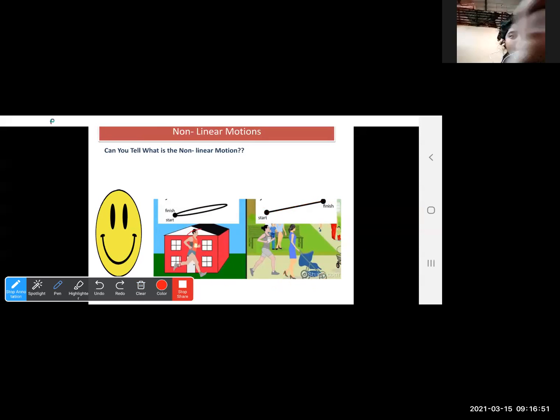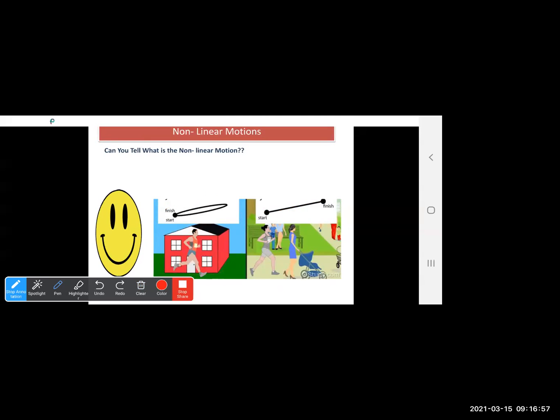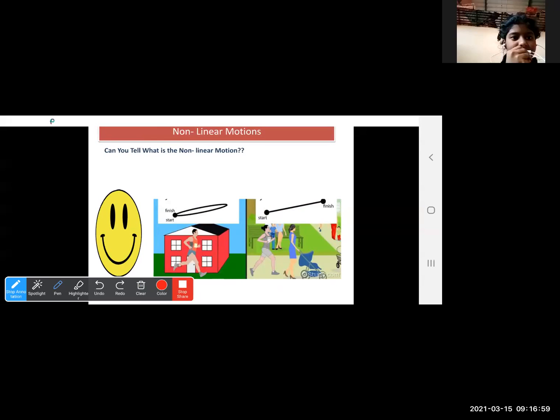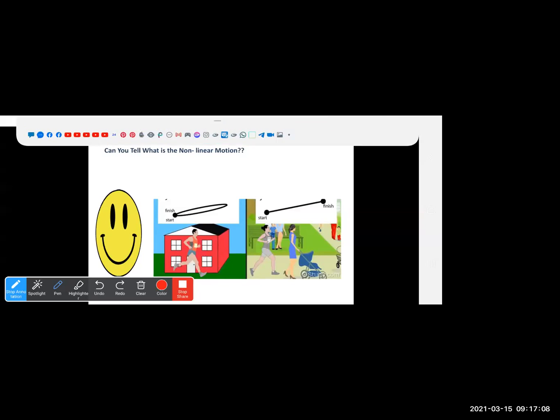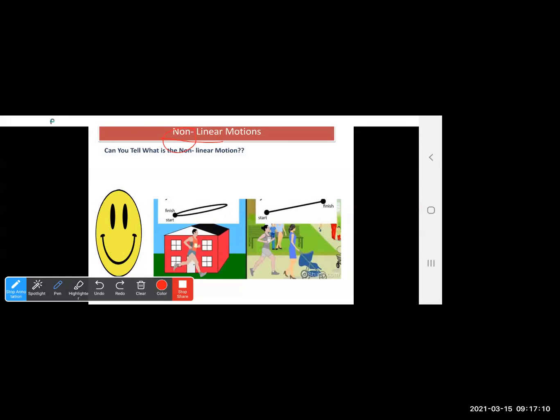But see, now this runner is there. He has to travel. Non-linear motion. Very good. It is a non-linear motion. Linear means in a straight line. And non-linear means something which does not travel in a straight line is called non-linear motion. The word non is added to it. That is, the object that does not travel in a straight line is called non-linear motion.